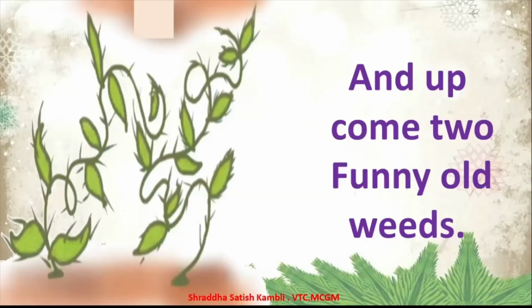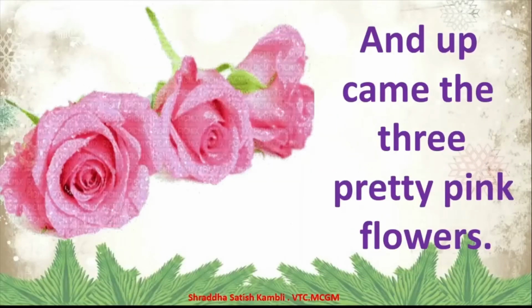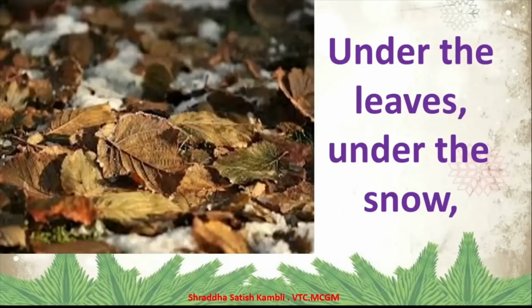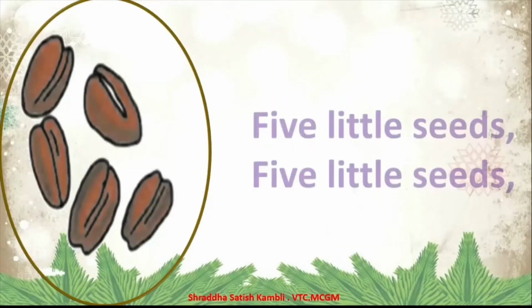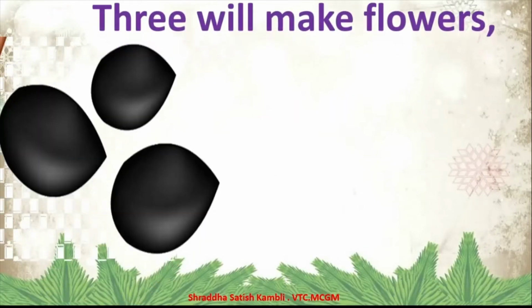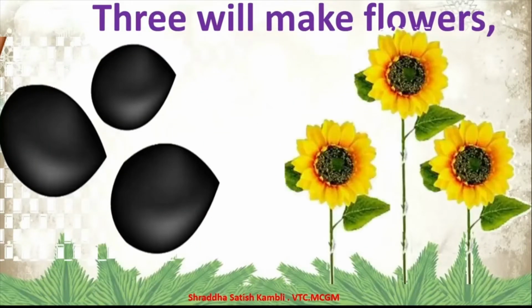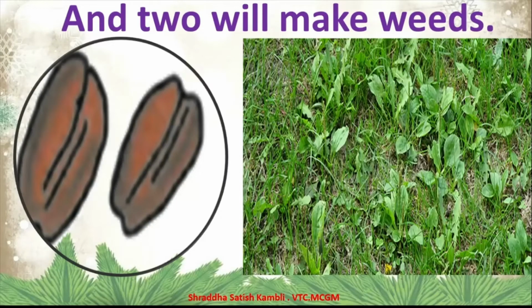Okay, children. So that is the poem. Once again, let us look at the poem now, line by line. So all of you will read after me and you will read loudly. Okay, so come on, let's start. Yes, here we are. 5 little seeds, 5 little seeds. 3 will make flowers and 2 will make weeds.